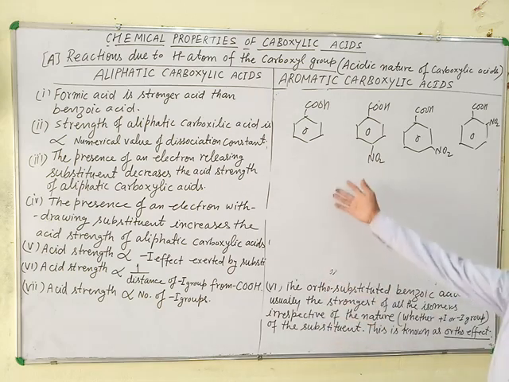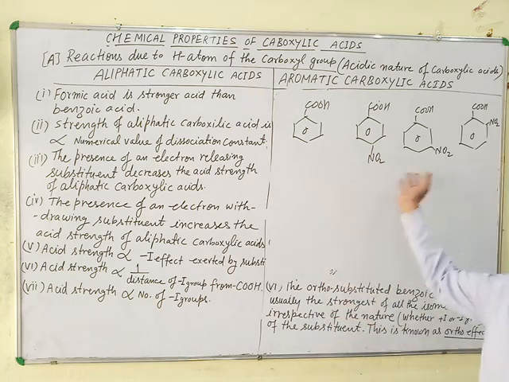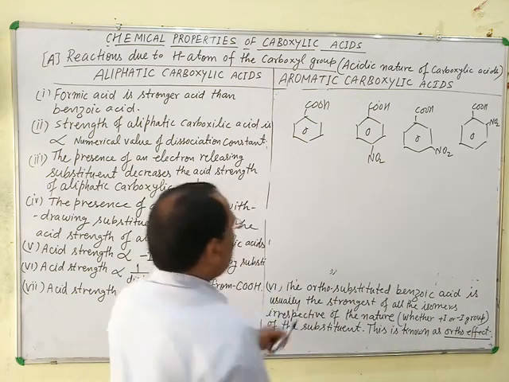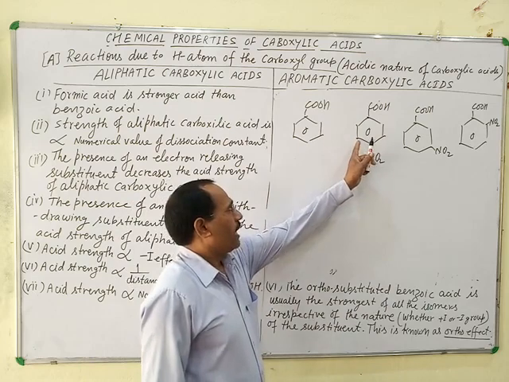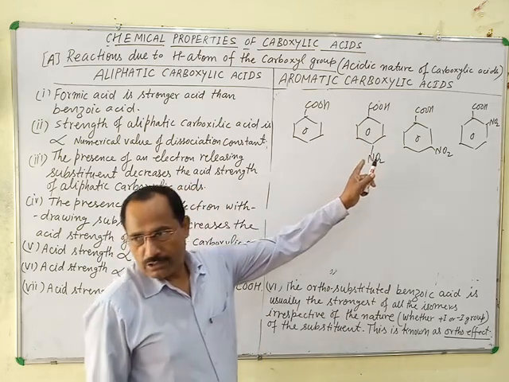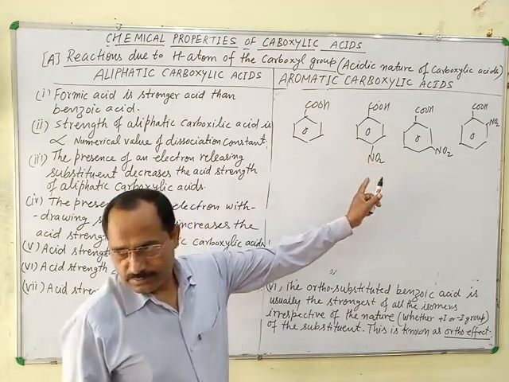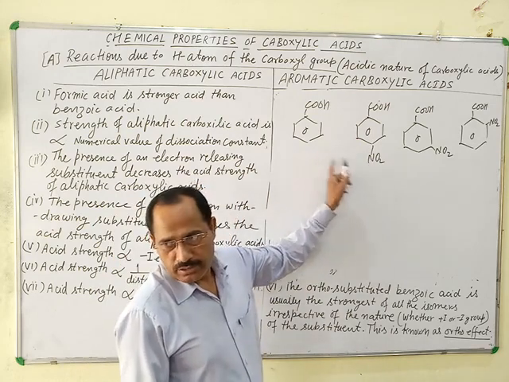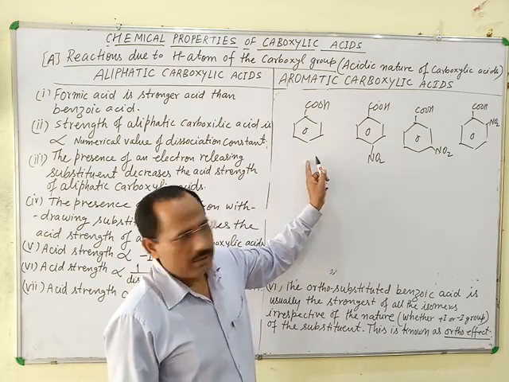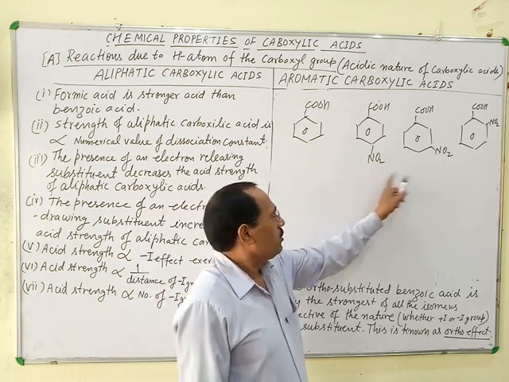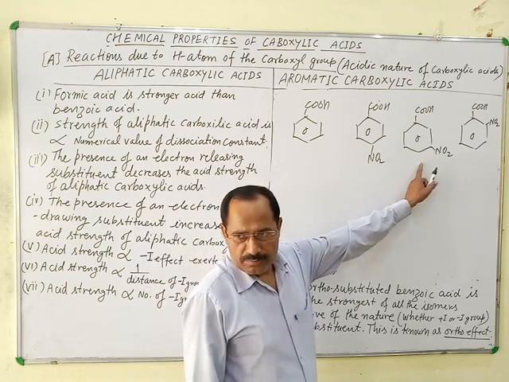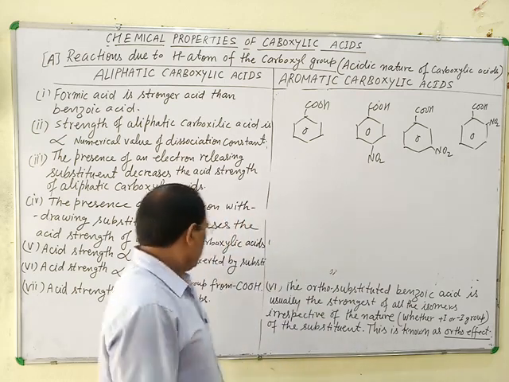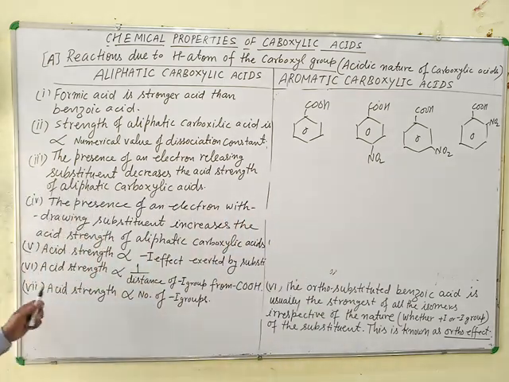So what is the correct acidic strength of these acids? Means para-nitrobenzoic acid is the strongest acid. This is the strongest, and this is the weakest. Just after this, ortho, then meta. Okay. Now the next point.